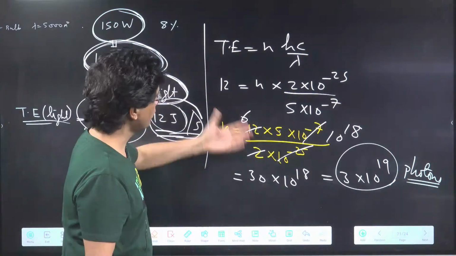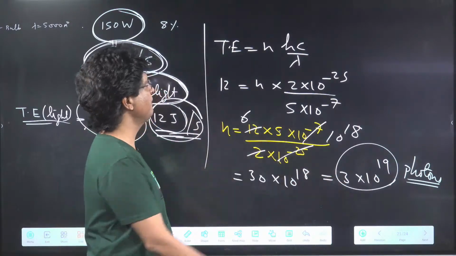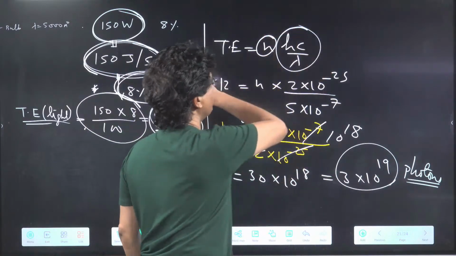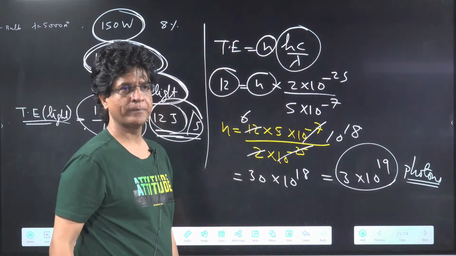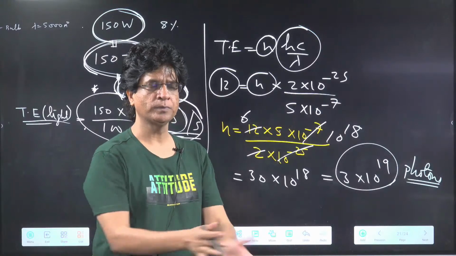So number of photons given off per second will be N hc upon lambda, equal to 12. Put the values, you will get the value of N. Is that clear to all of you?